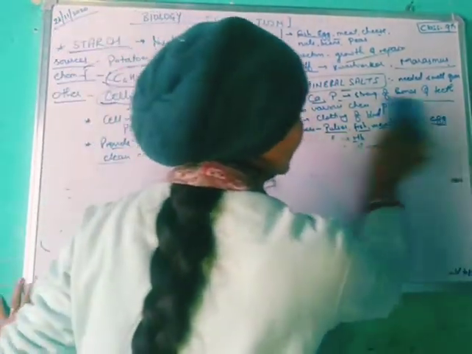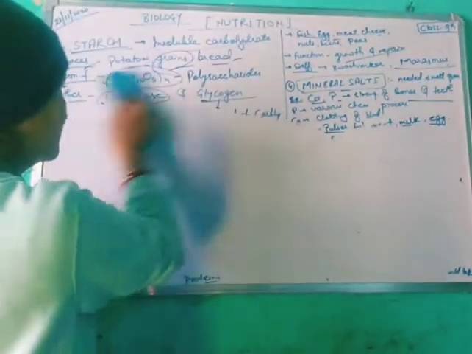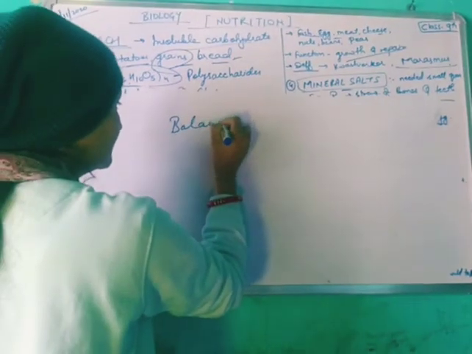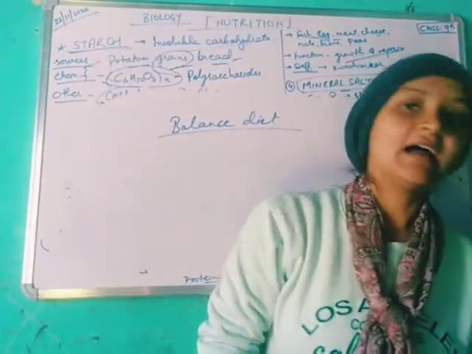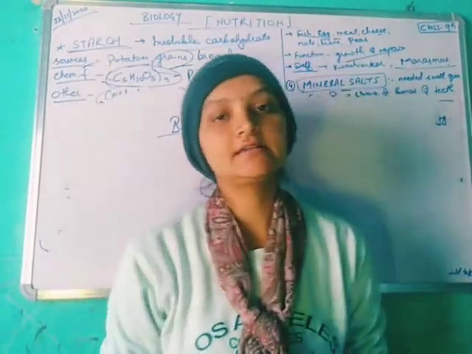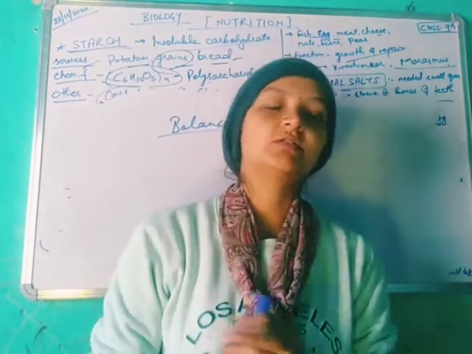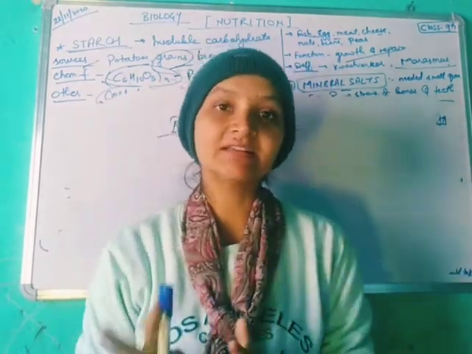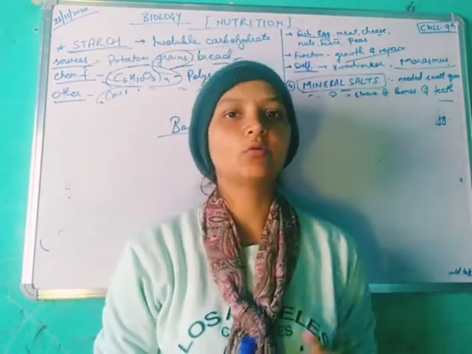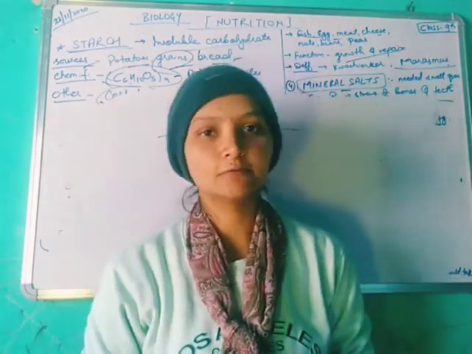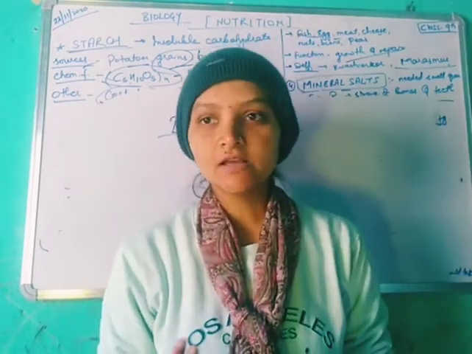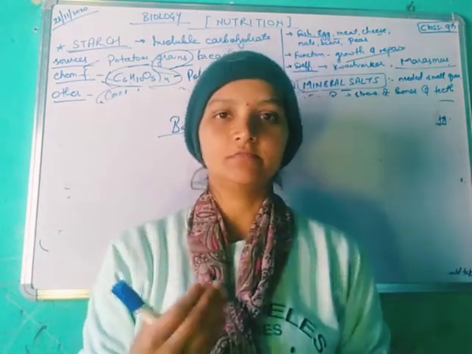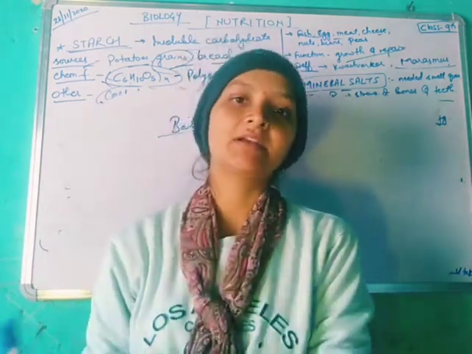There is a small topic left, that is balanced diet. What is a balanced diet? A balanced diet is one in which all important constituents are there, in perfect calorie. Calorie means the amount of energy we get from any food. If we are eating rice or vegetables, some amount of energy we get from it, and that is calculated in calories.